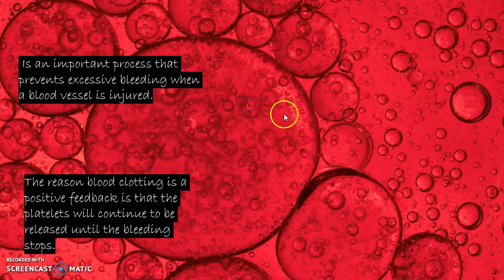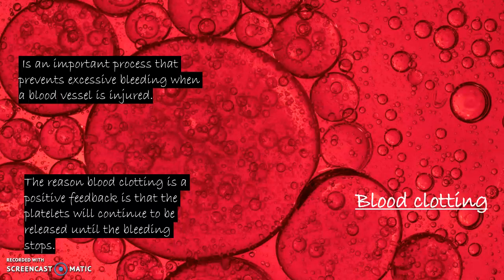Another example of a positive feedback is blood clotting. When the body experiences an injury, like a cut for example, the platelets and proteins in our plasma work together to stop the bleeding by forming a clot over the injury. The reason blood clotting is a positive feedback is that the platelets will continue to be released until the bleeding has stopped.